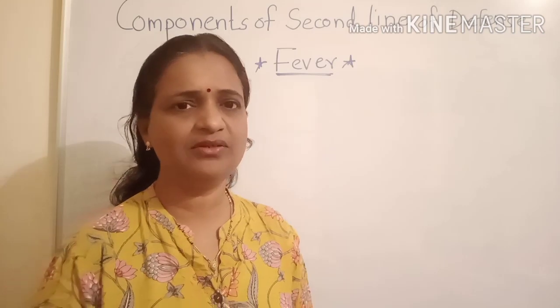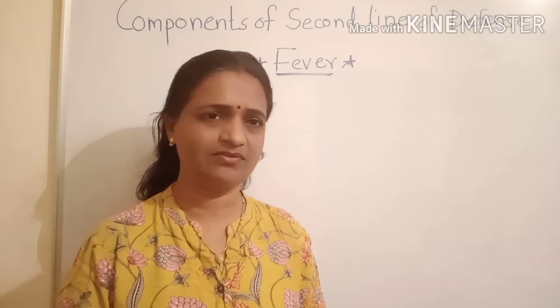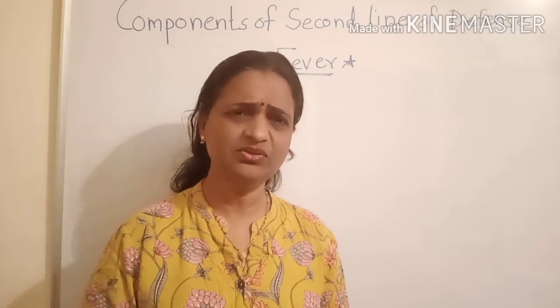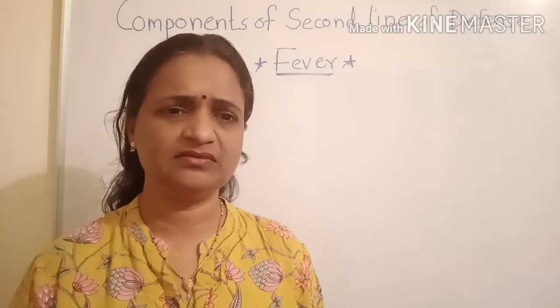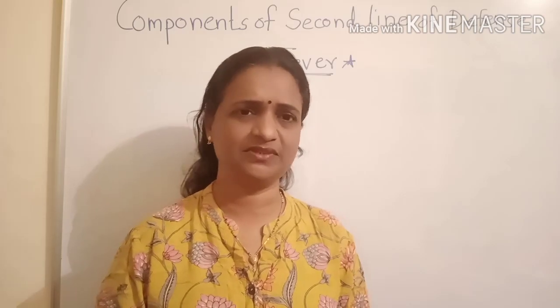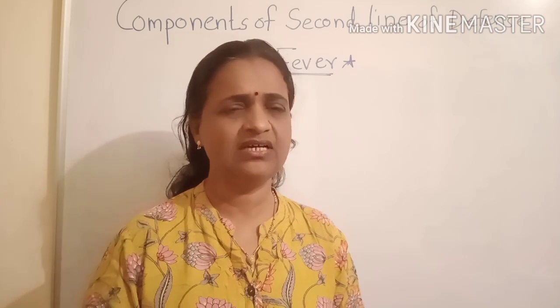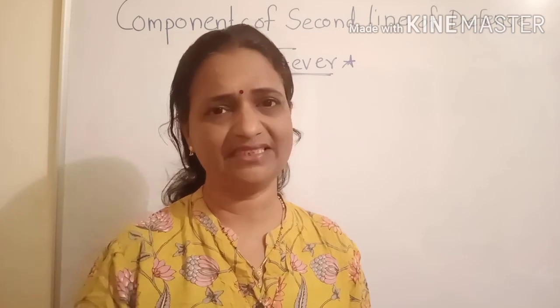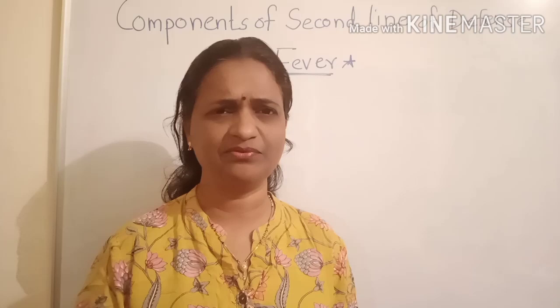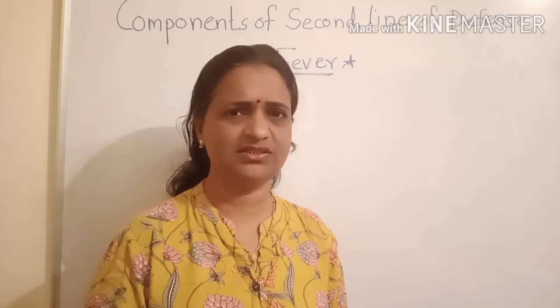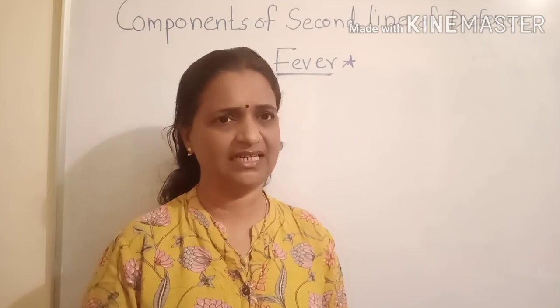Here this second line of defense particularly consists of different body activities. Now which are these body activities? All of you know fever. We say that fever is a symptom, but fever is one of the best defense mechanisms given by the body. So fever is the first component, second one is inflammation, third one is phagocytosis, fourth one is different reflex actions given by the body like sneezing, coughing, perspiration or salivation. All these body activities constitute the components of the second line of defense.